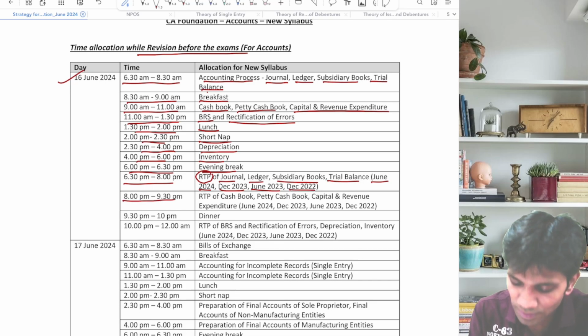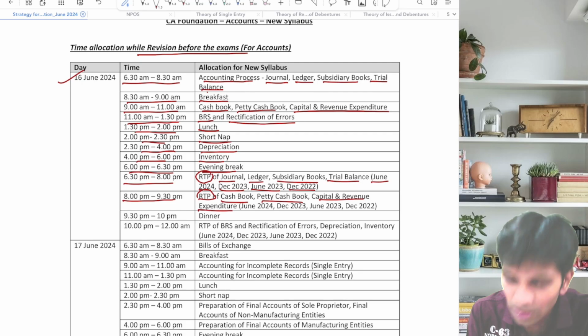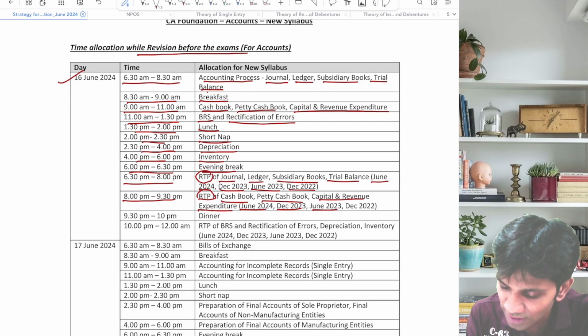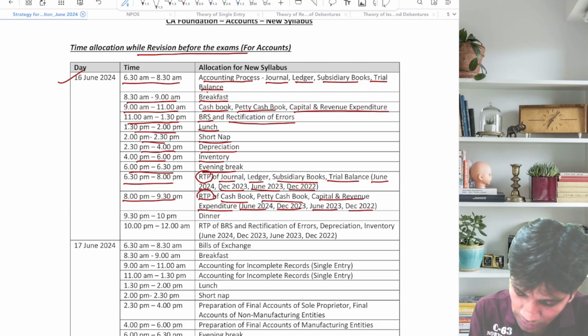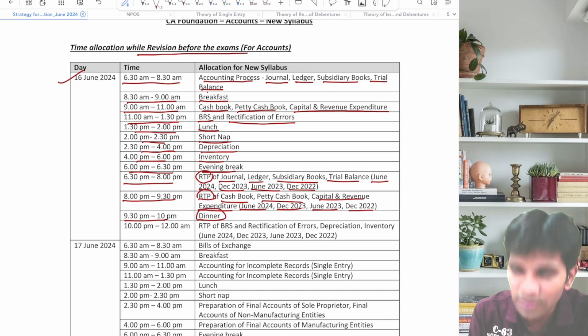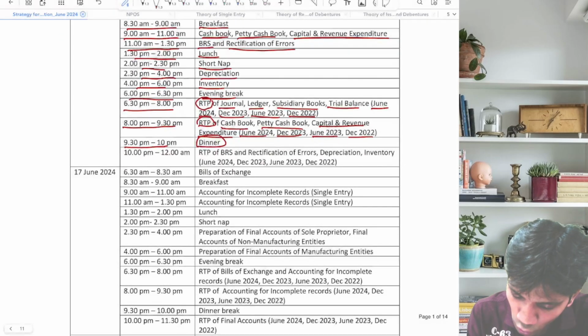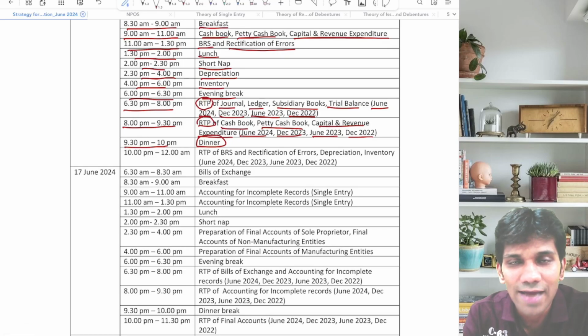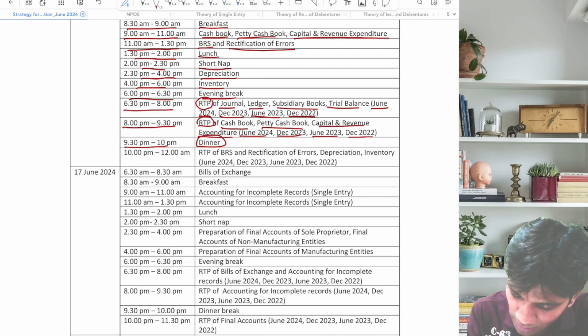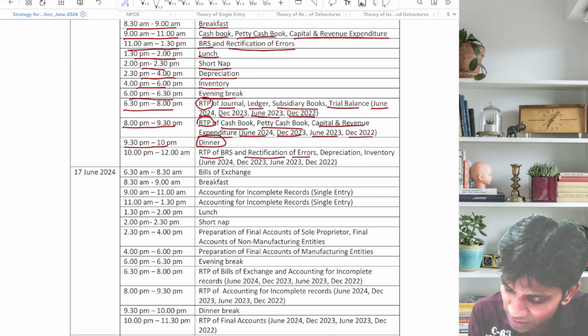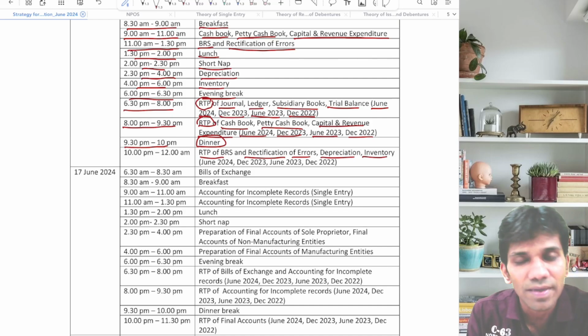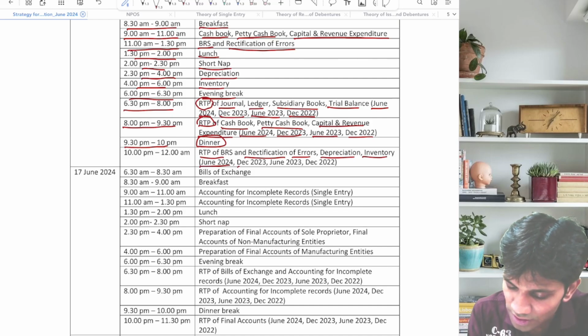Again, 8 to 9:30 p.m., you will go with the RTPs of cash book, petty cash book, capital and revenue expenditure, which will comprise the same attempts, that is June 24, December 23, June 23, and December 2022. 9:30 to 10 p.m., let's have a dinner break, refresh ourselves. 10 to 12, the last session of the day. I know it is very hectic, but guys, we want 70 plus at least in our accounts paper. RTP of BRS, rectification of errors, depreciation, inventory, which will comprise the last 4 attempts, that is June 2024, December 2023, June 2023, December 2022.